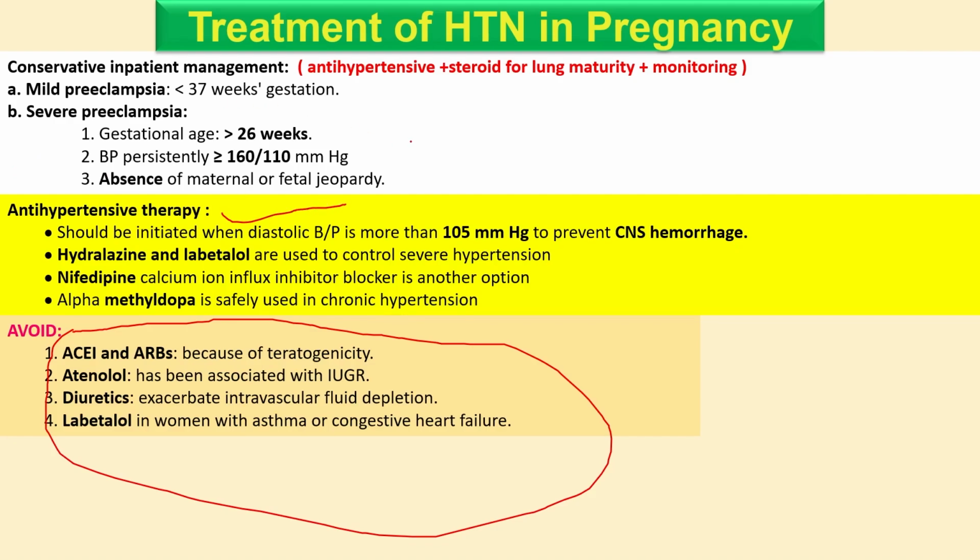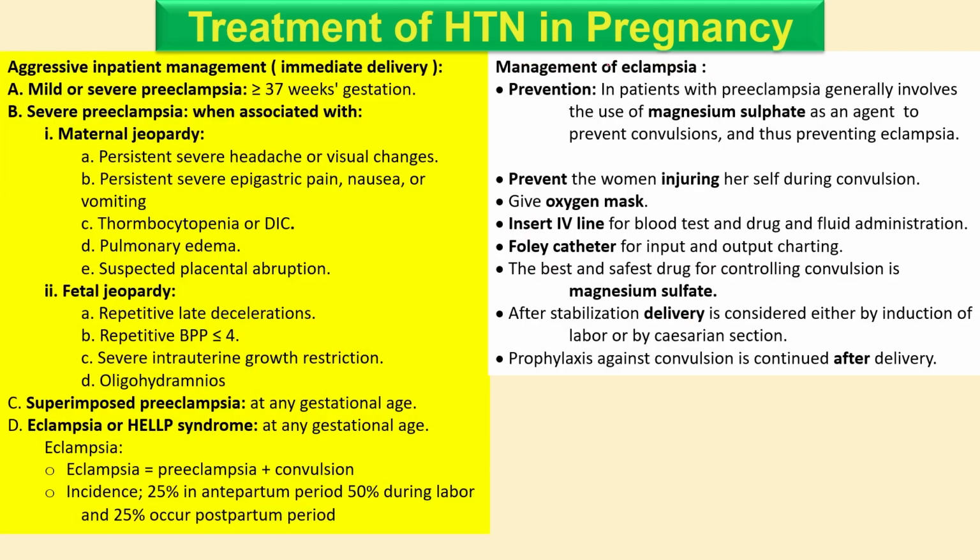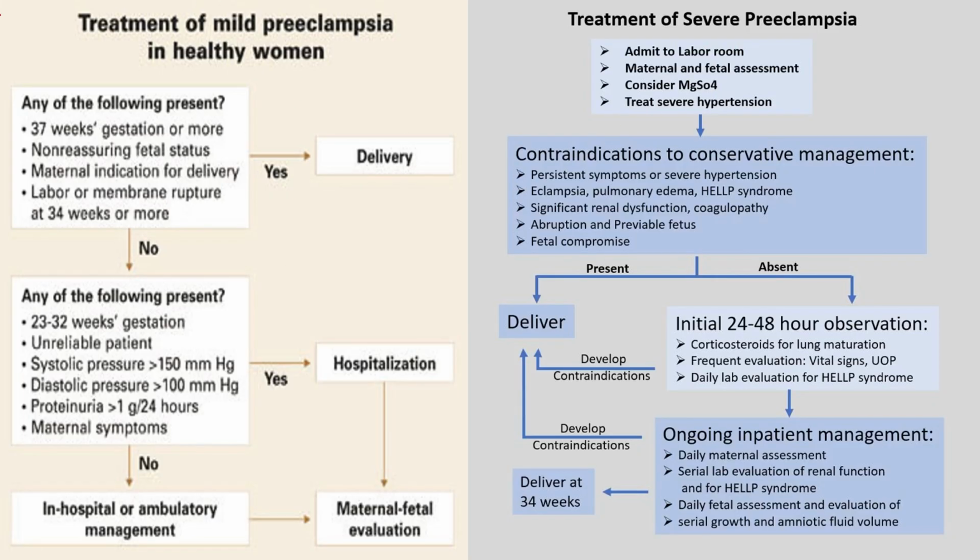And this is a summary of all the content which we have discussed. And here is the magnesium sulfate summary which we have discussed for the management of eclampsia. Okay, so this is also how you manage mild preeclampsia and severe preeclampsia.